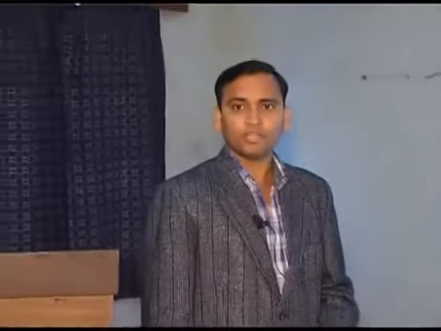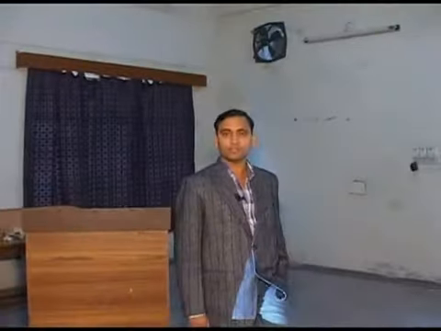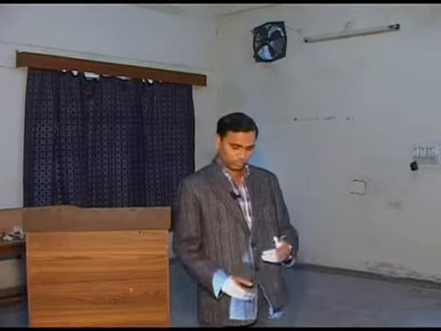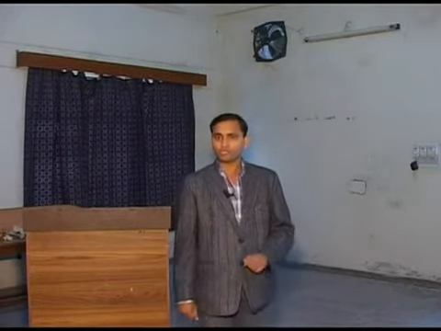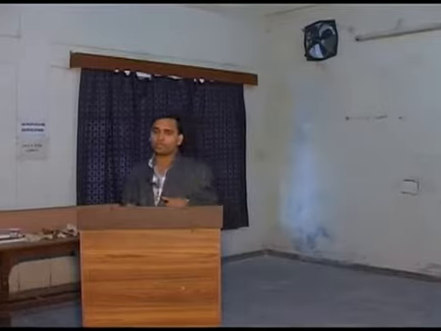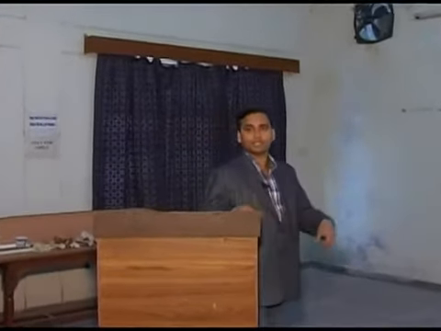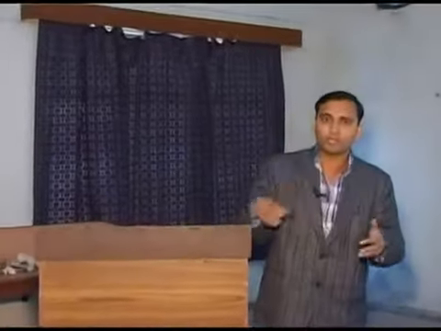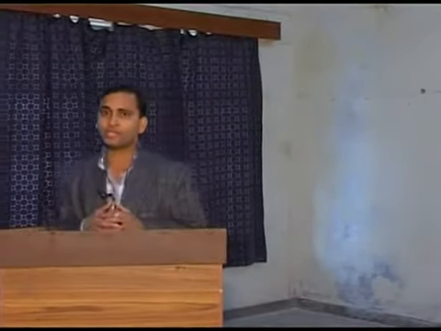Suppose I want to jump over this whole block, so I need to go for more knee extension and more hip flexion. Clear? When I need to jump, we need more knee extension and more hip flexion. When I want to take a smaller step, we need less knee flexion and less hip flexion. So how can we control this, because there are no eyes in either the knee or hip, but according to need we can decide our step. According to task, according to sport, we can decide the stepping.